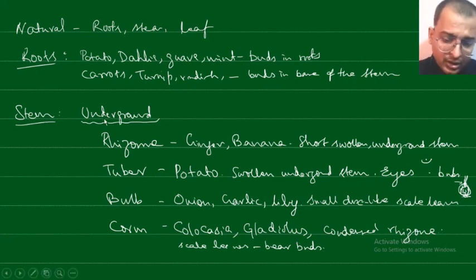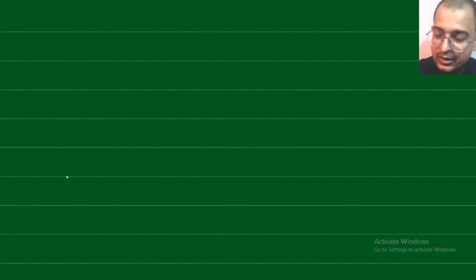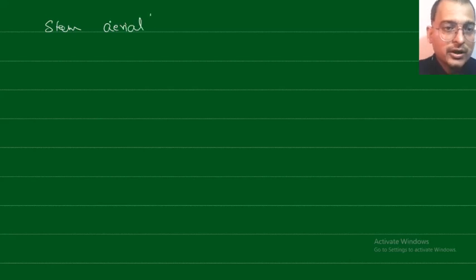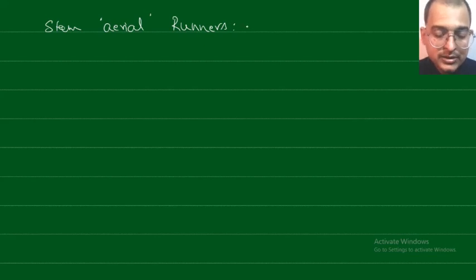So these are all underground stems: rhizome, tuber, bulb and corm. All of these are underground stems, but there are also aerial stems, the part that is exposed to the air. Under that one we have the runners. Some plants like grasses, strawberry,